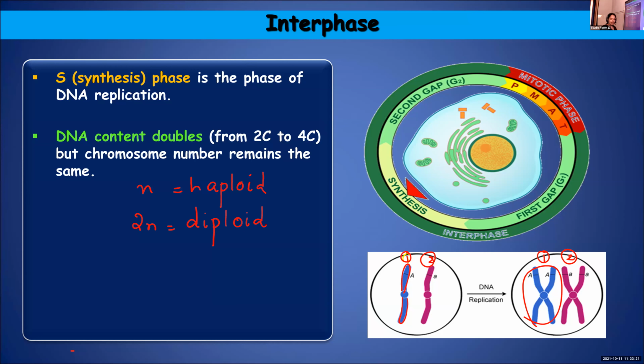I'll give you an example in the human body of cells with diploid and haploid chromosome number. All your body cells are having 46 chromosomes. That means they are in pairs, 23 pairs. So it is diploid condition. You can see them in the paired condition.